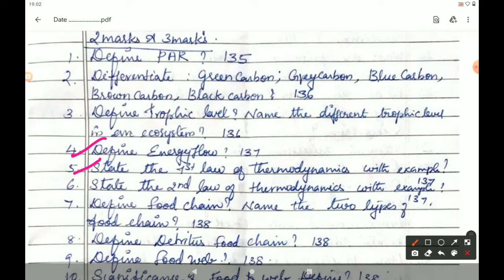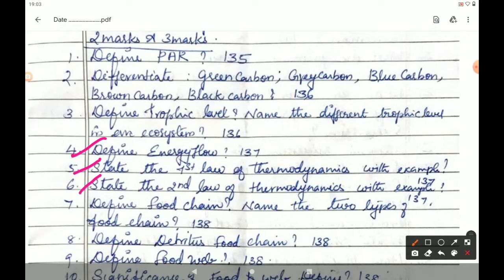The next question, state the second law of thermodynamics. Answer is on page number 137 under the heading second law of thermodynamics. It states that energy transformation results in the reduction of free energy of the system. Then come to the fourth line. As energy is transferred from one organism to another in the form of food, a portion of it is stored as energy in living tissue, whereas a large part of energy is dissipated or wasted as heat through respiration. And the example for this is 10% law. You can write the example 10% law.